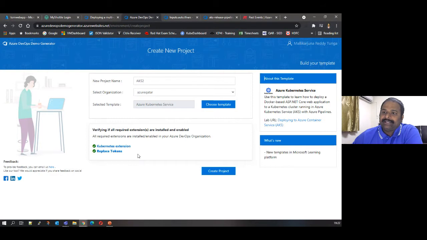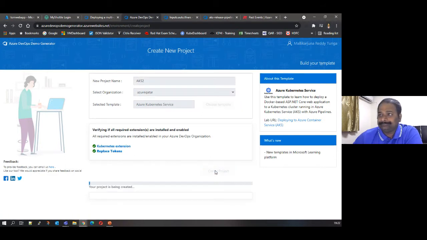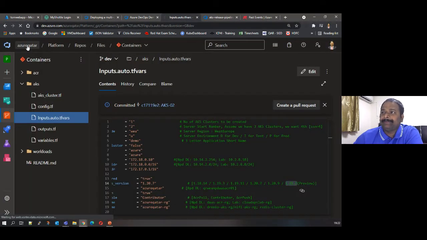In the first Azure DevOps session, we talked about extensions. Extensions are required to run your jobs in Azure DevOps. For this template, these are the two extensions which are required in my organization. As these extensions are already installed, it is green. So what you need to do is just click create project.